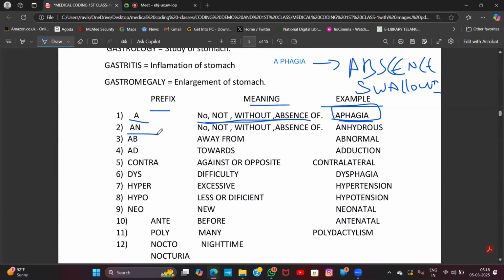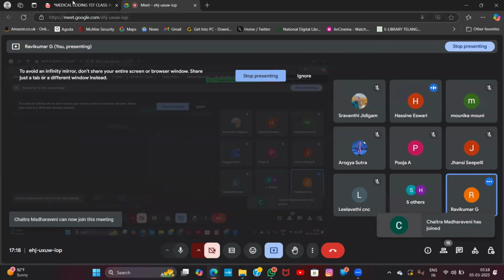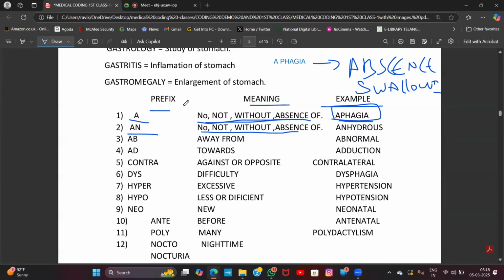The next prefix is called an. An is also the same: no, not, without, absence of.